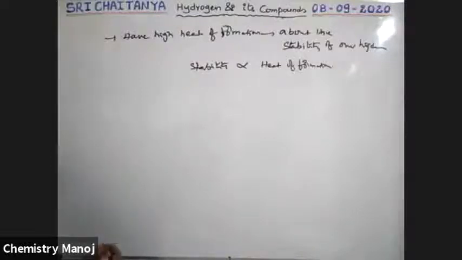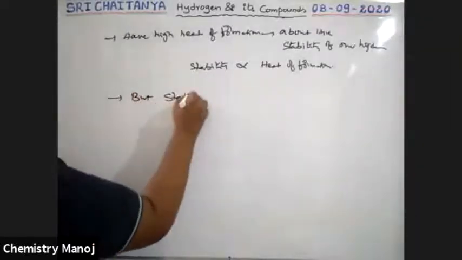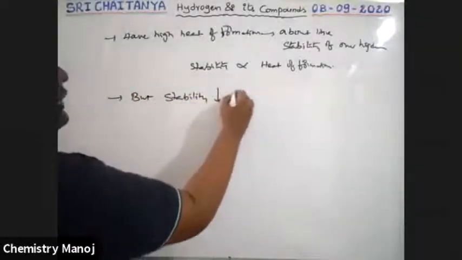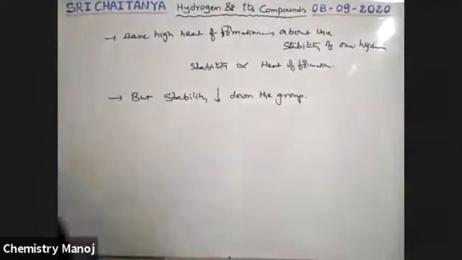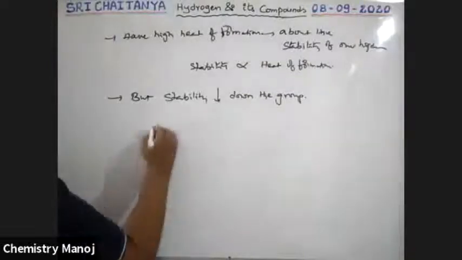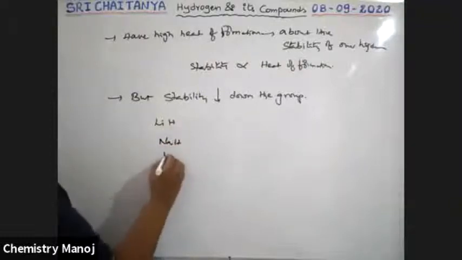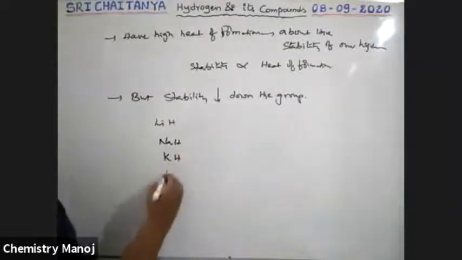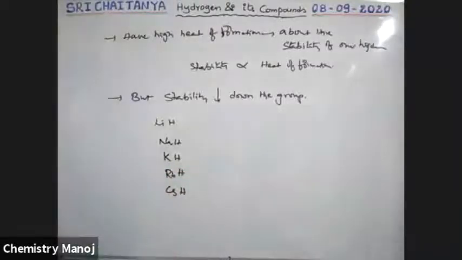But stability decreases down the group. Why, sir? Why does stability decrease? See here, let us take our alkali metal hydrides: lithium hydride, sodium hydride, potassium hydride, rubidium hydride, and cesium hydride. These are the hydrides.